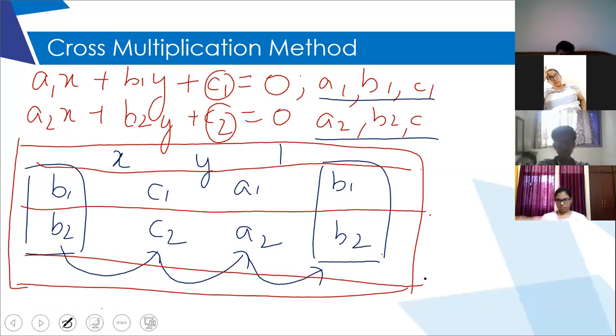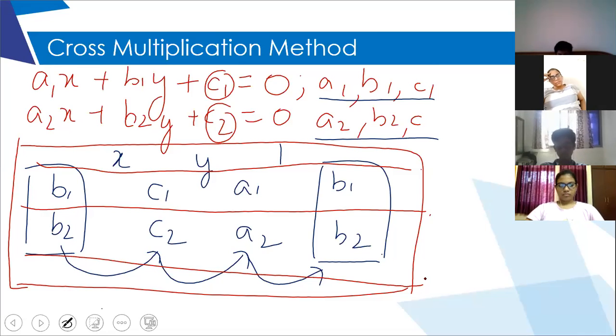Ma'am, but as you said, B1, B2, A1, A2, and C1, C2 will be numbers. So how will we arrange them? That I'll show you. You first pay attention to this.